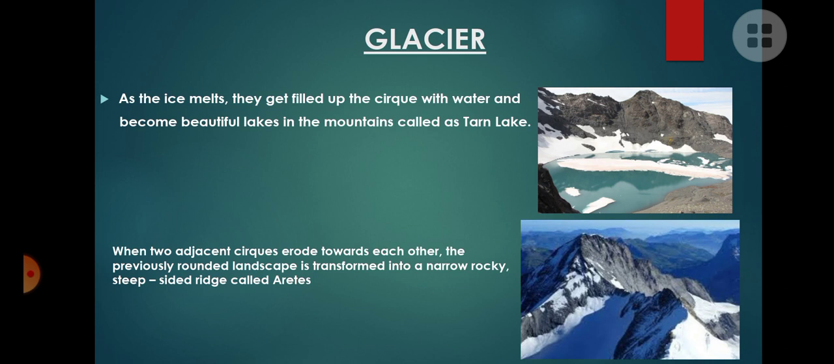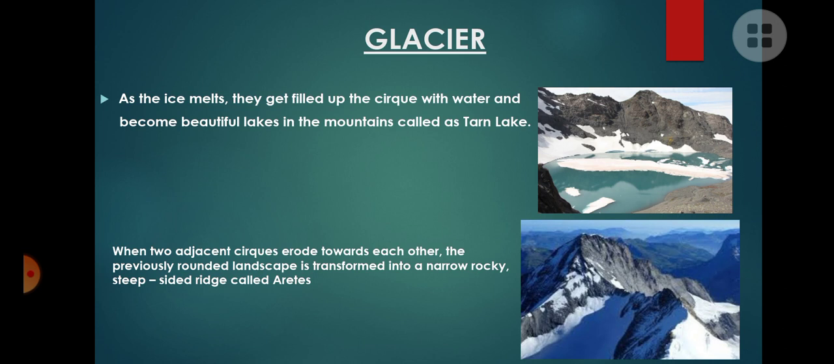Now we study what are arêtes. Okay, arêtes. So when two cirques erode towards each other, it forms arêtes. When two nearby cirques erode each other, they form a narrow rocky steep. They form a narrow rocky steep.